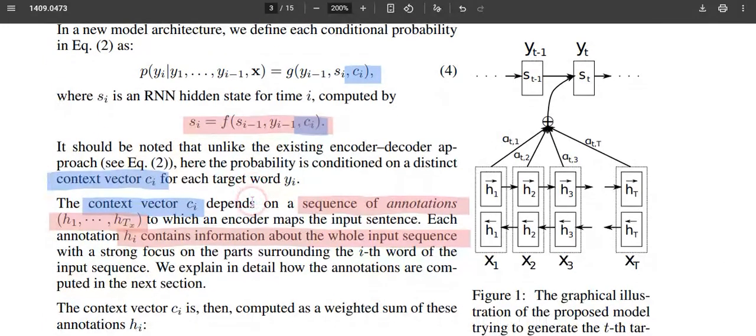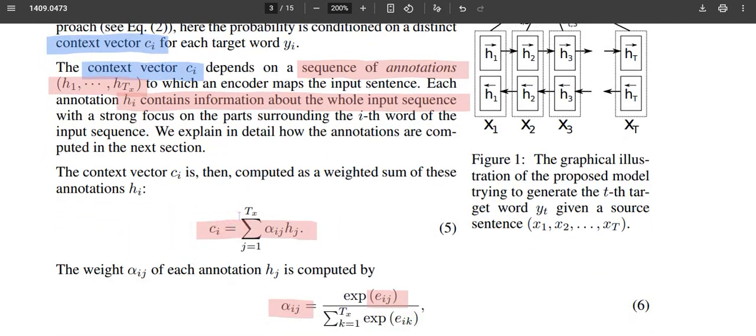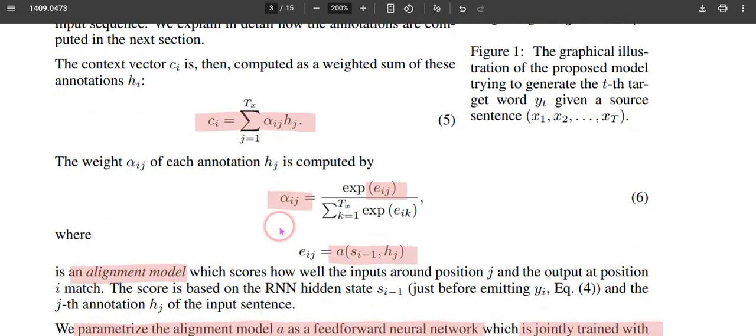How this ith step input sequence representation, called the context vector, is computed is mentioned in this equation. It utilizes all the hidden states from 1 to T at that particular instant, using some kind of weighting factors. This weighting factor is computed using these equations, and it depends upon e_ij.